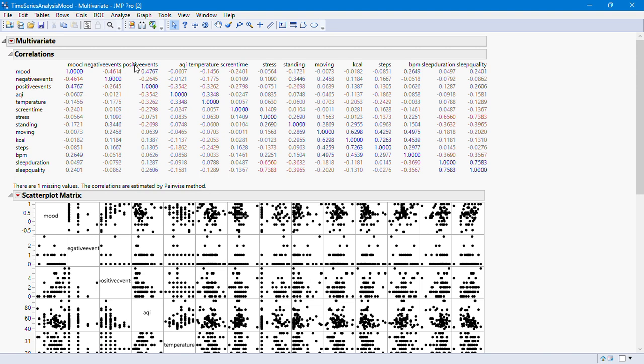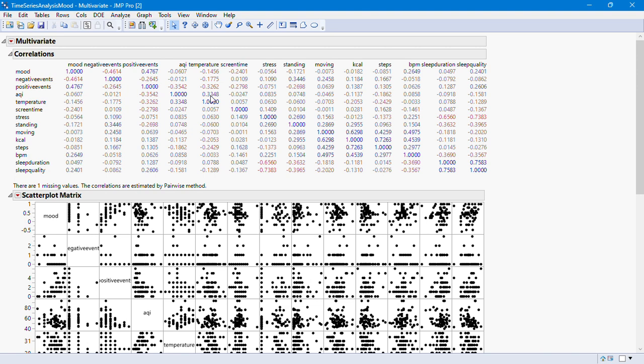And let's look at the negative events and positive events, which makes sense. Negative events are negatively correlated with mood, meaning that the more negative events I have, the more likely I'm going to have a low mood. And positive events are correlated with my mood. That means that the more positive events I have, the better my mood, which actually makes sense.